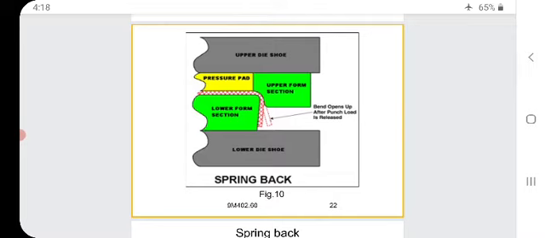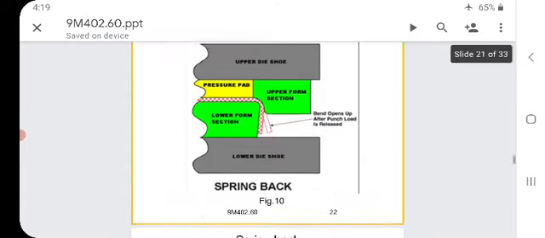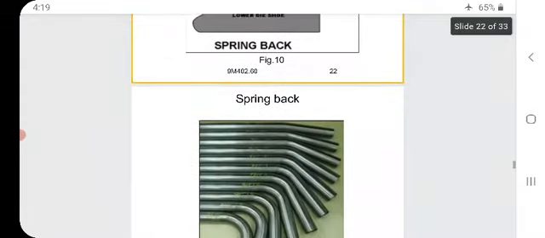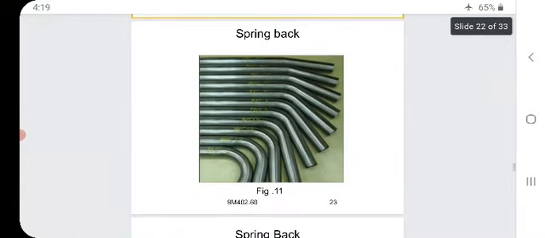When we apply the load, it will bend. But when we release that load, it will slightly recover. That means it tries to regain its original position, but it will recover only slightly. That is called spring back. See, these are the different rods.